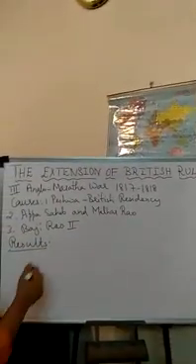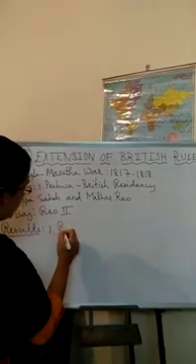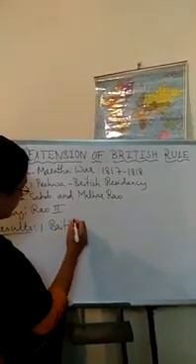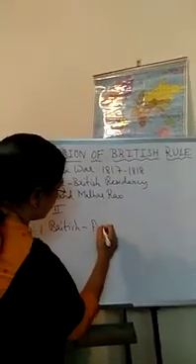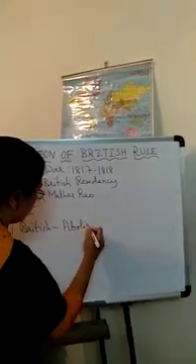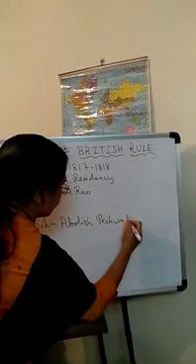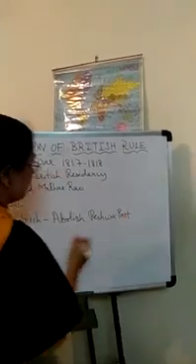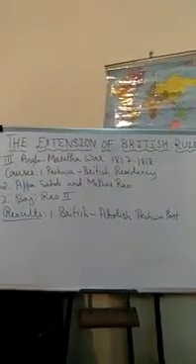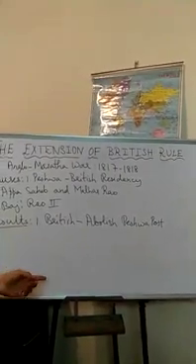Results: the British abolished the Peshwa post and gave a pension to Baji Rao II.